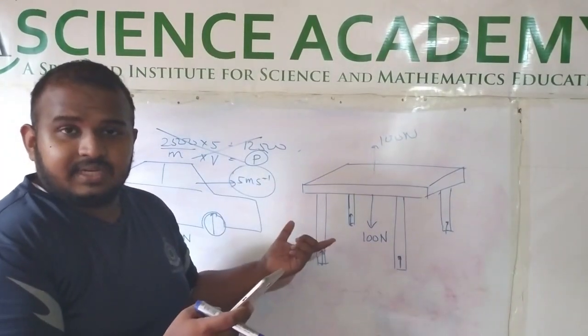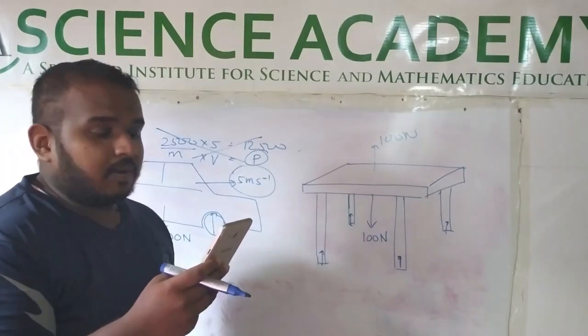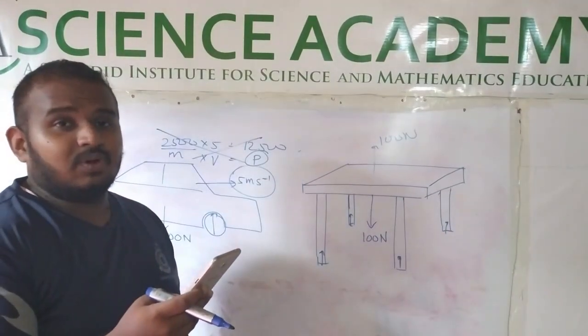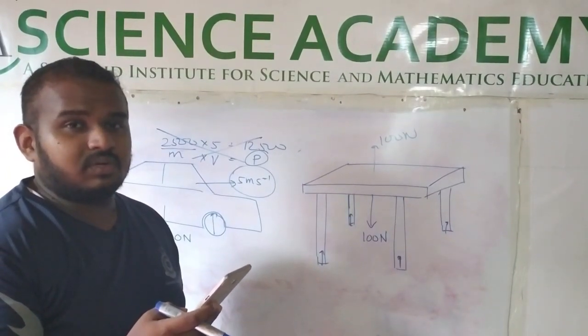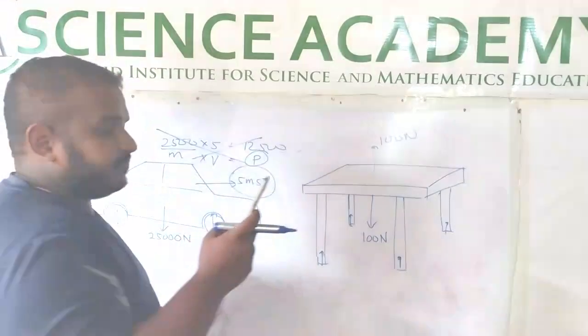So very simple. The answer should be the object is moving at uniform velocity as there is no resultant force according to Newton's first law. That is the answer for the second one.